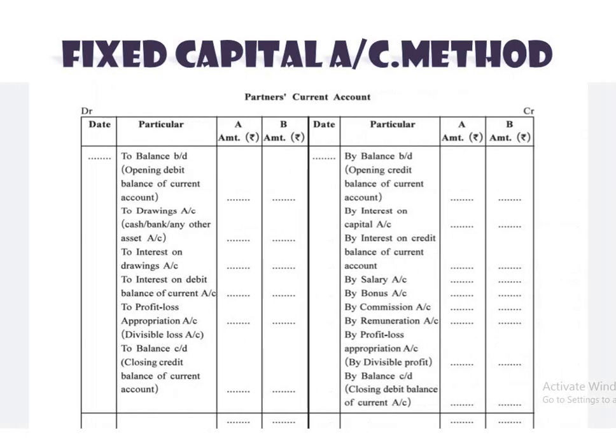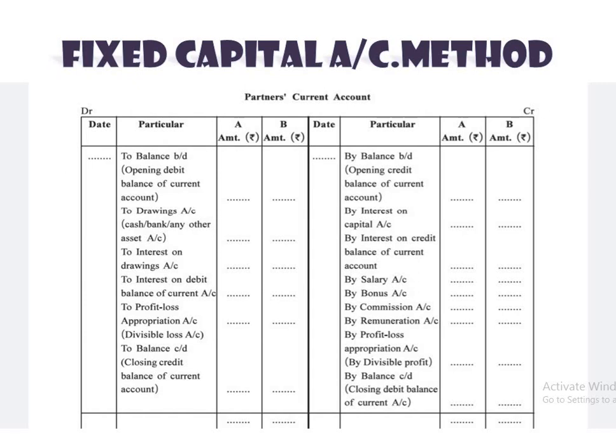Under the fixed capital account method, the second account prepared by the partnership firm is the partner's current account. See, no changes are there in a particular thing. Only 2 things will be added in the partner's current account, that is interest on credit balance of current account and interest on debit balance of current account. Then all the things are the same as the partner's capital account.